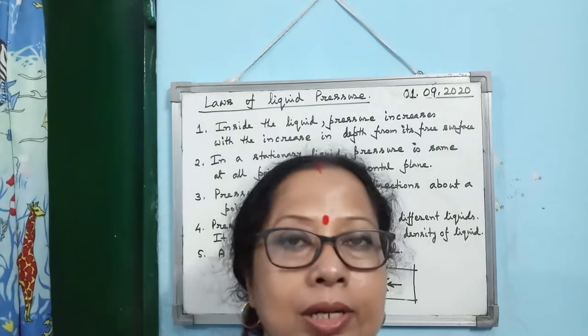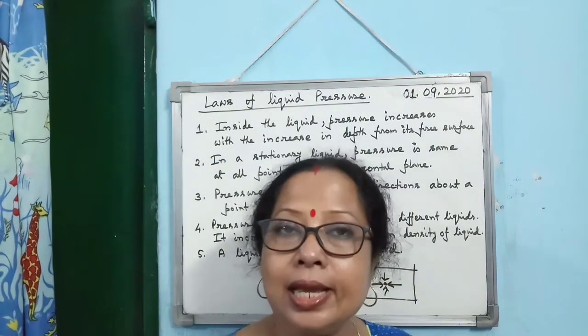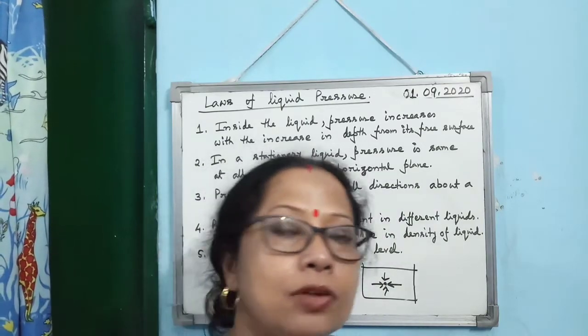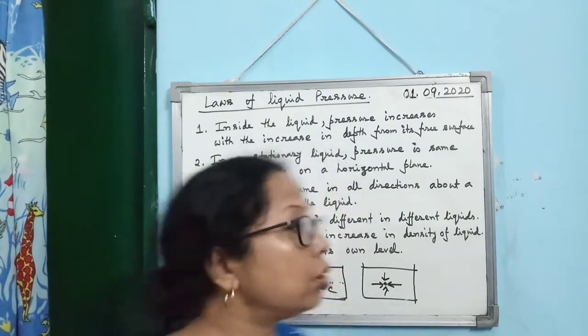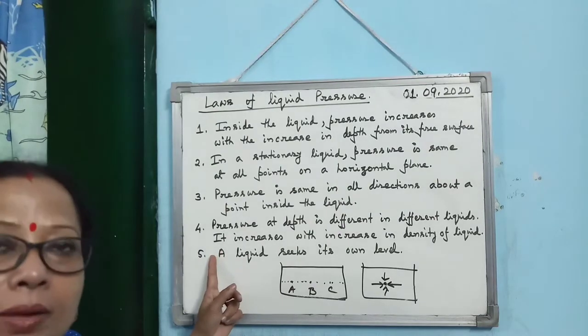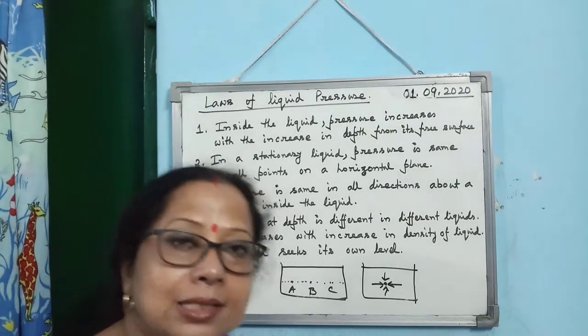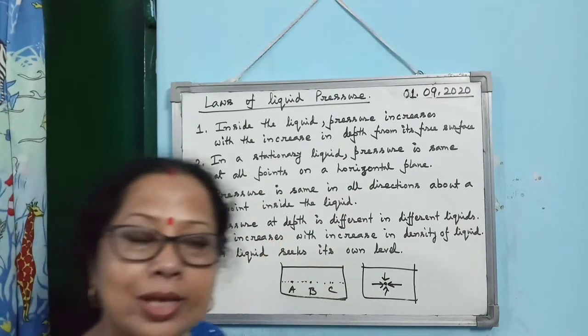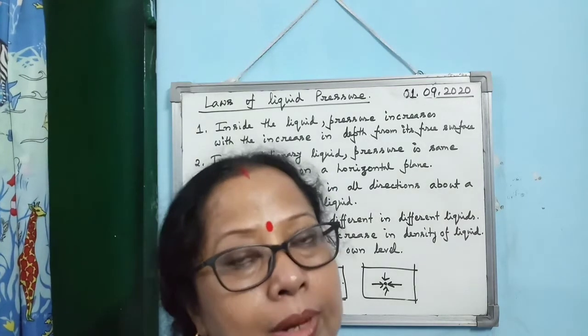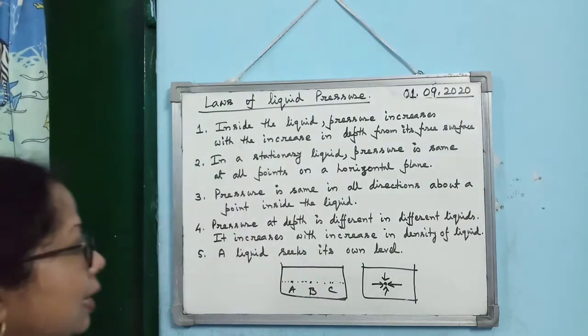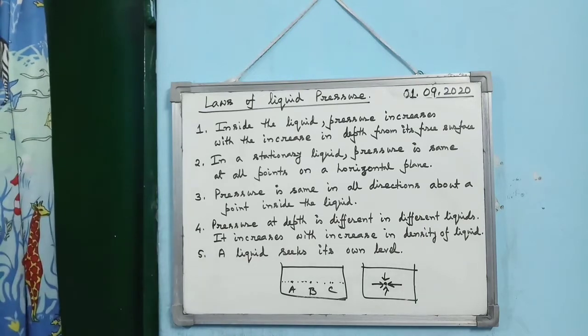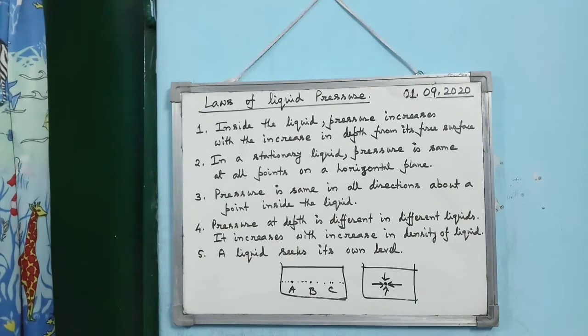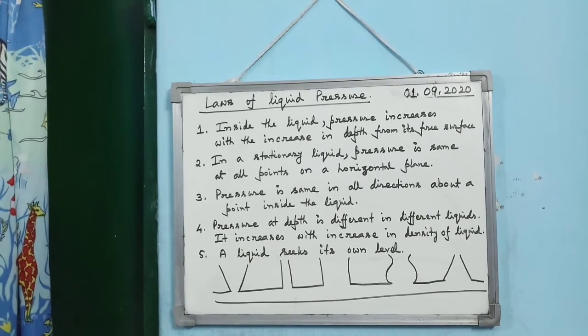In the factors affecting liquid pressure, I said when d is more, pressure is more. When the density of the liquid is more, pressure is more. If you increase the density of the liquid, the pressure will increase. If you decrease the density of the liquid, pressure will decrease. Then the fifth law: a liquid seeks its own level.